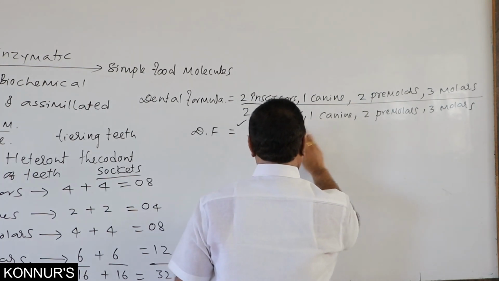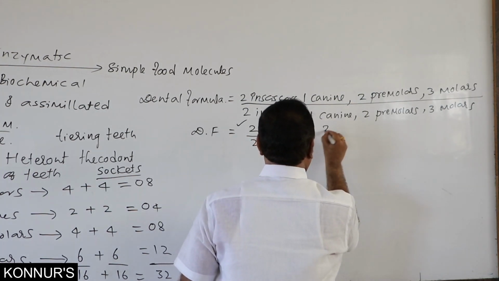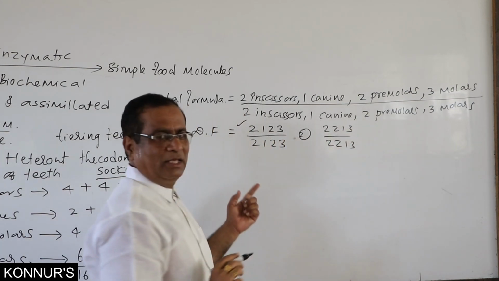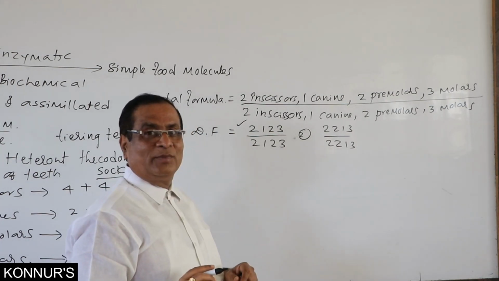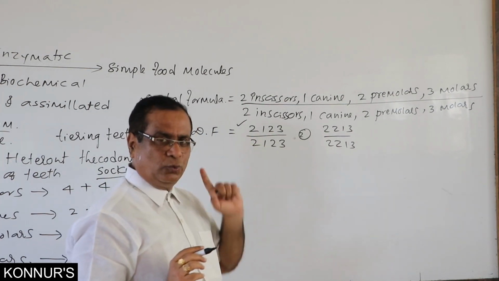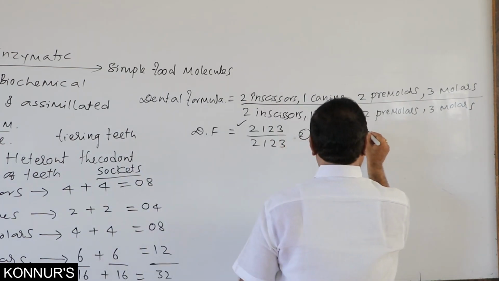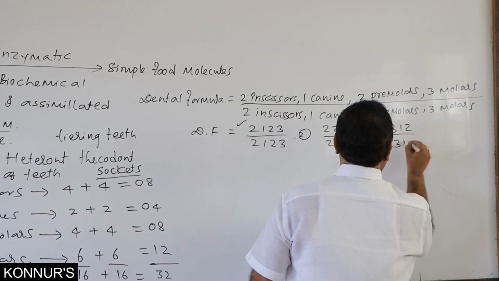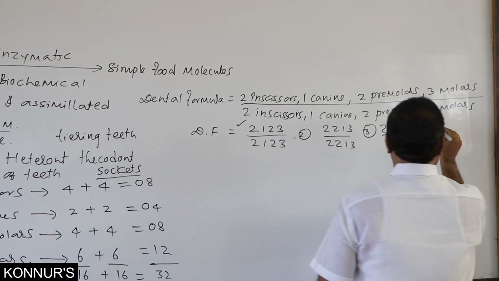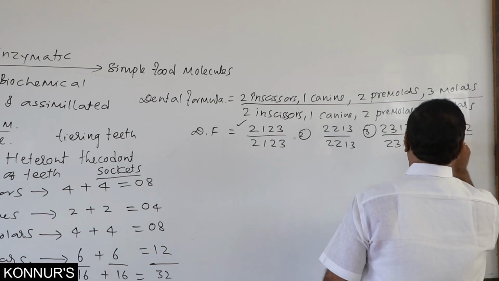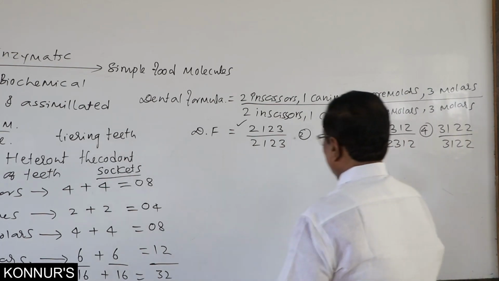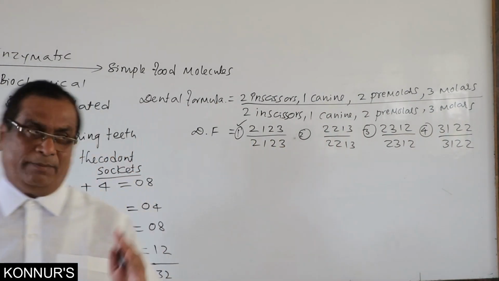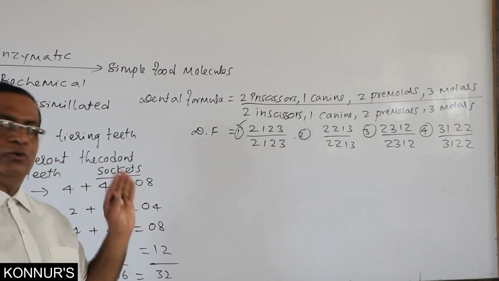Another they can give like this, 2213 by 2213. It's very difficult to identify the right one. And even this can be written like 2312 by 2312. Fourth, 3122 by 3122. Like this they can give. The right answer is this. That's why you should remember 2123 by 2123.